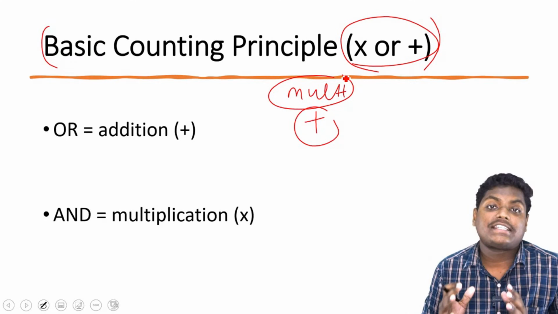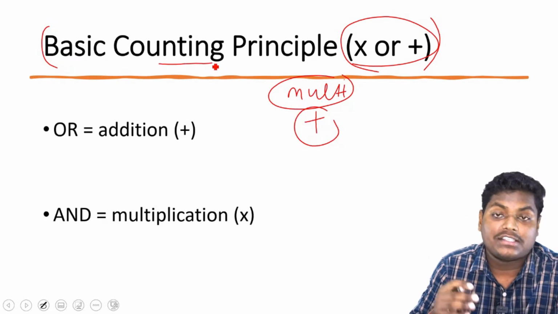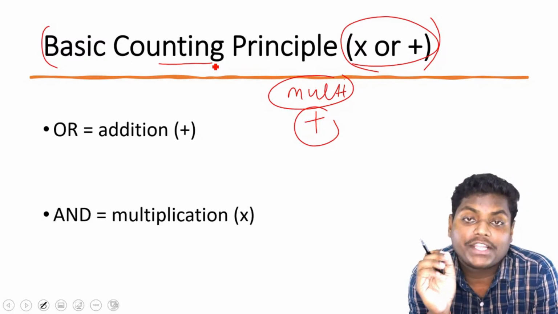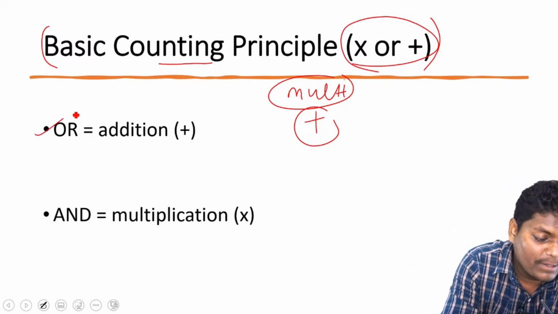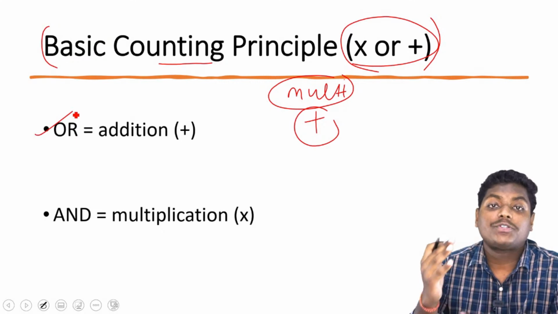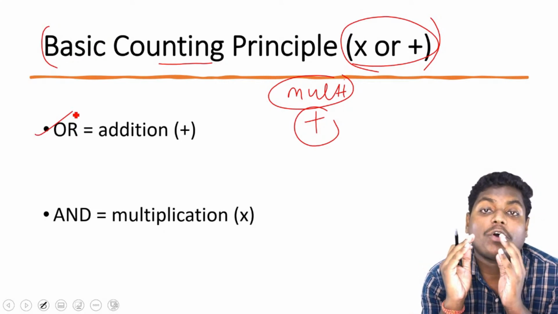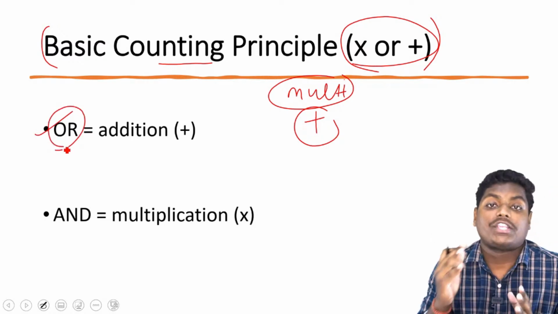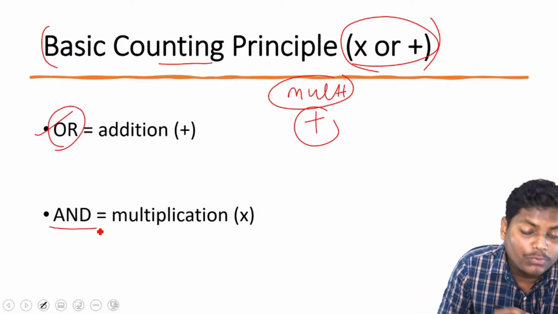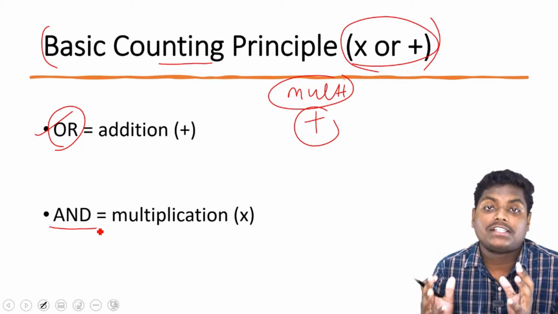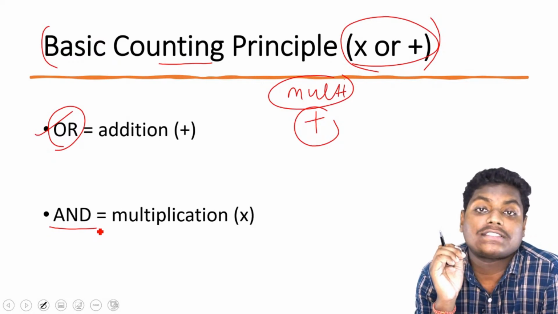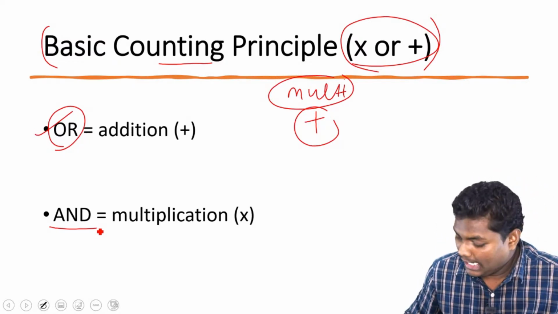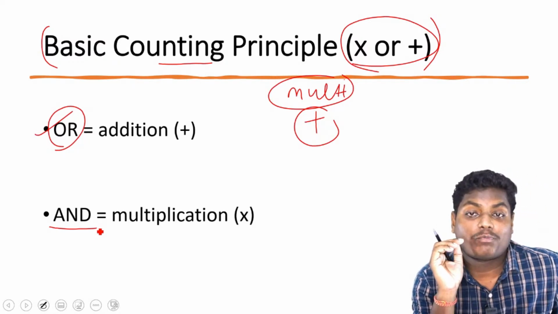Let's understand these important, basic, fundamental mathematical operations, addition and multiplication, and where to use them. You need to use addition where you have a sense or notion of "or" in a question. And you need to multiply two factors or constituents where you have a sense of "and" in a question. I'll give you an example and this will make this point crystal clear.